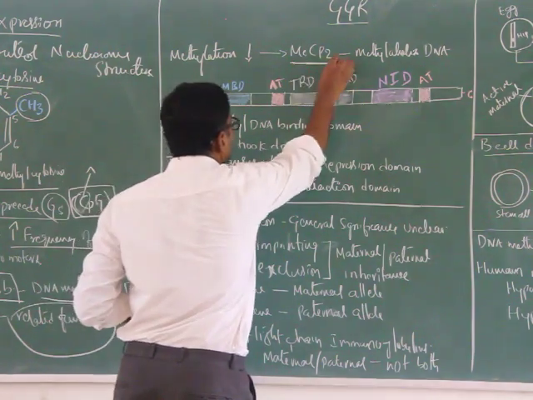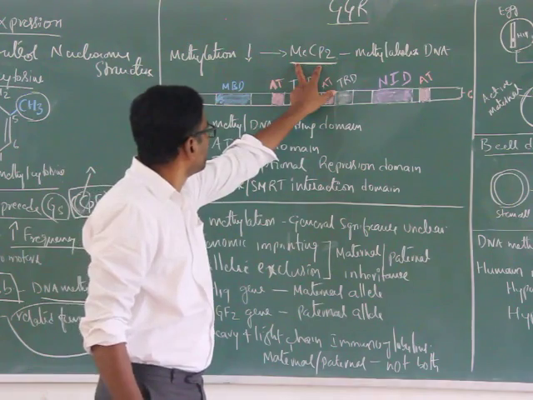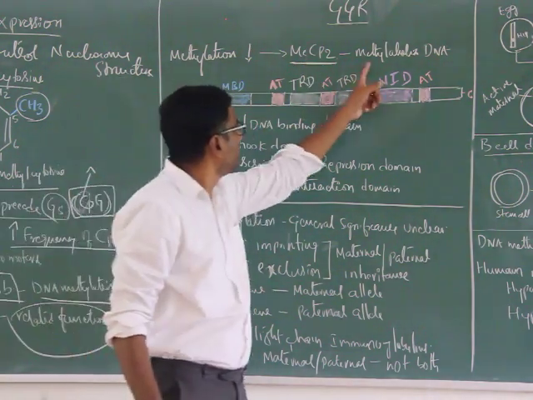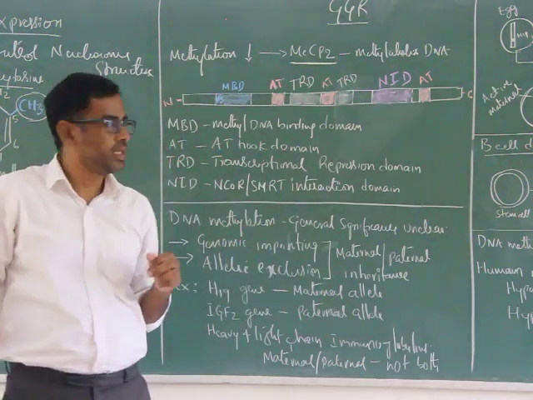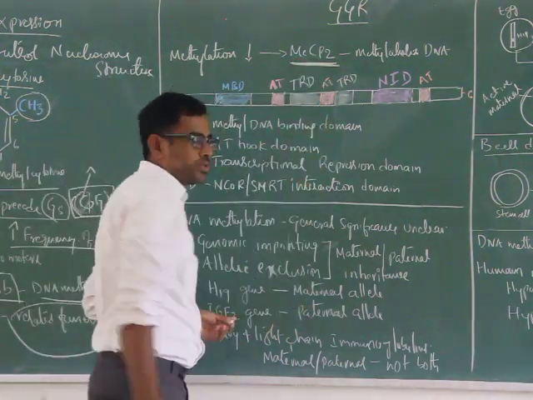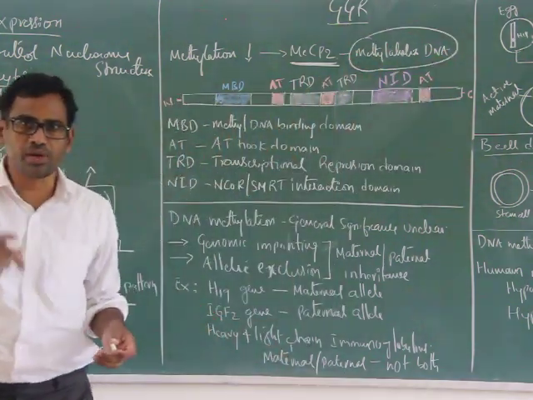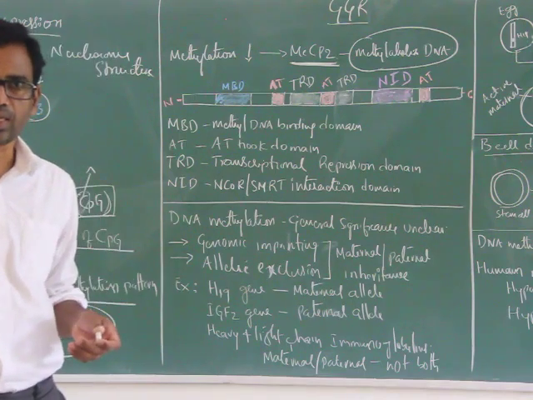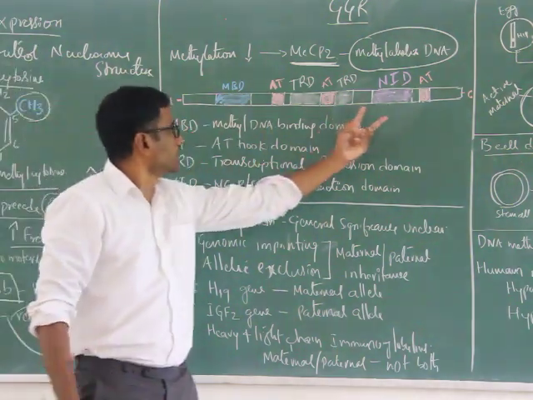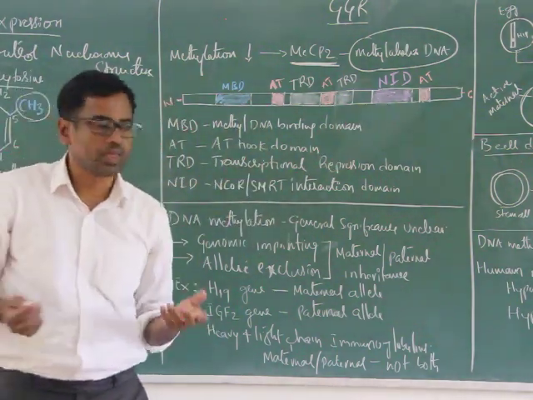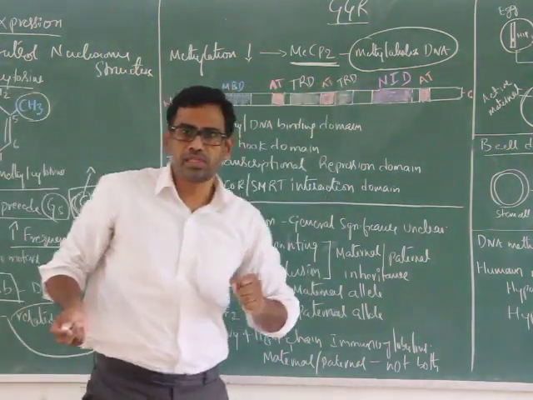This MeCP2 specifically binds to methylated DNA. With increased methylation of DNA, there is increased expression of MeCP2 that binds to methylated DNA. It not only binds to methylated DNA, it can also suppress transcriptional activity because it has other motifs as well. This is the general structure of the MeCP2 protein.